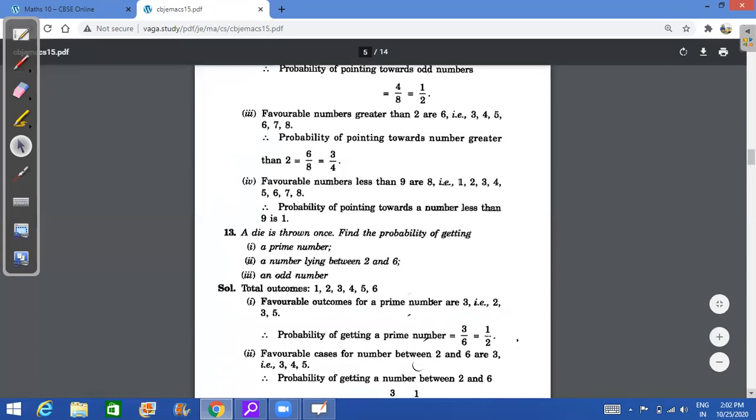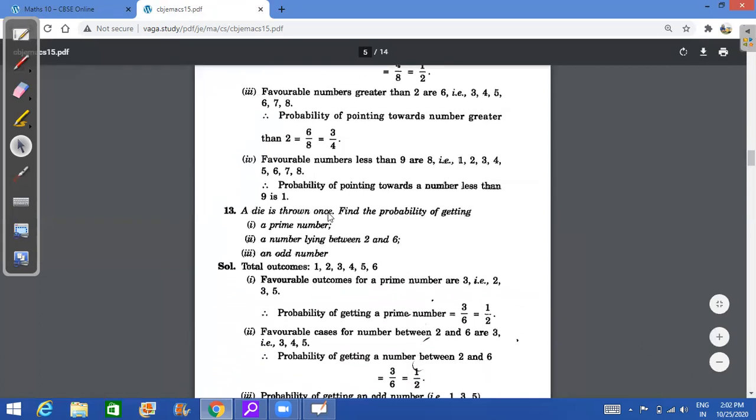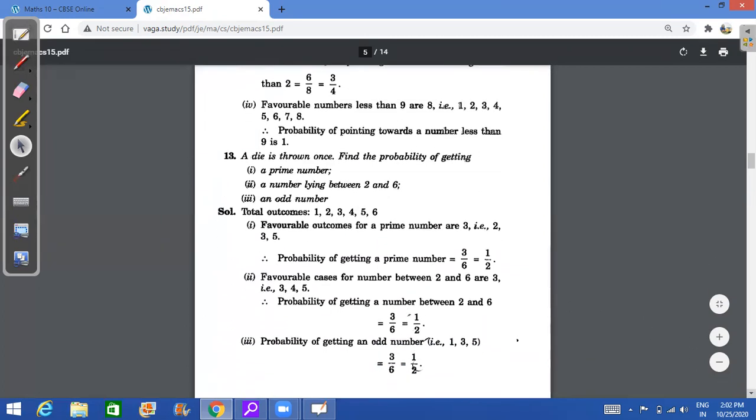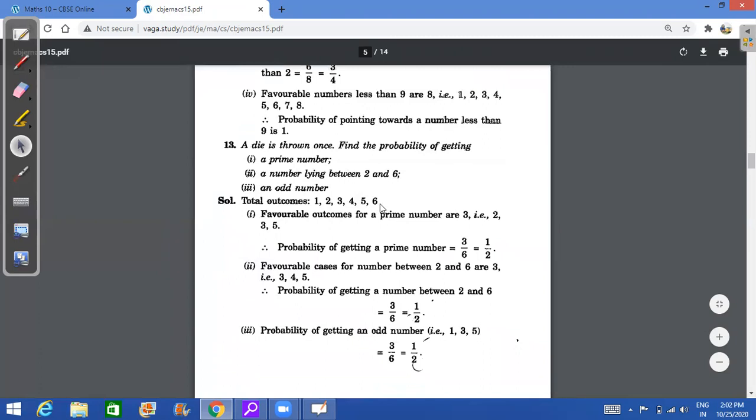Okay, question number 13. A die is thrown once. What is the probability of getting a prime number? So please remember, what are prime numbers? Prime numbers are numbers which are not divisible by any other number except by 1 and itself. So it has only 2 factors. So when you are talking about a die, you are having 6 outcomes, 1, 2, 3, 4, 5, and 6, right? So which are the prime numbers? 1 is not prime, okay? 1 is neither prime nor composite. It has only one factor. Prime numbers have two factors, 1 and itself.